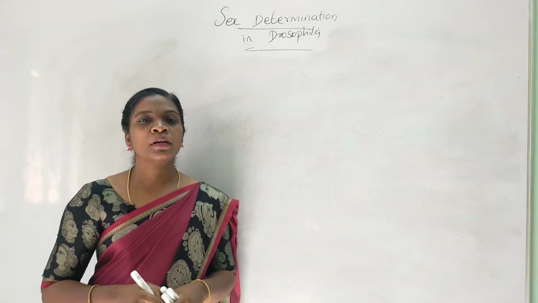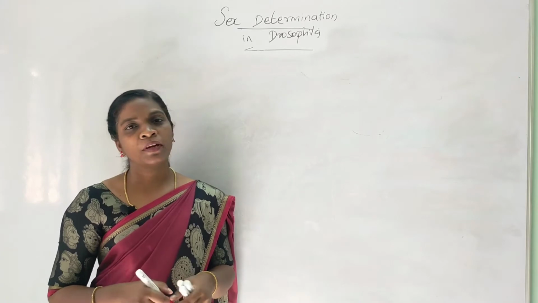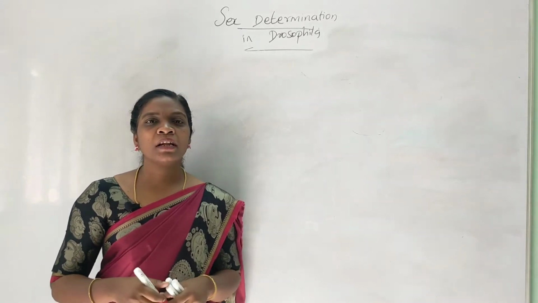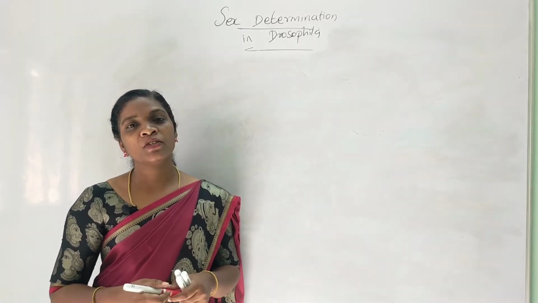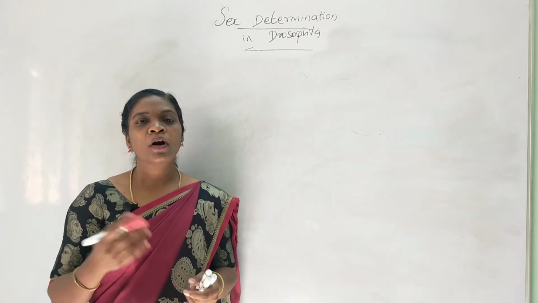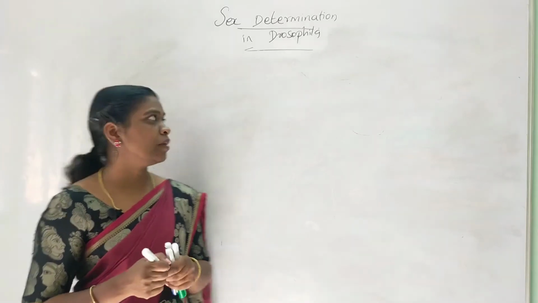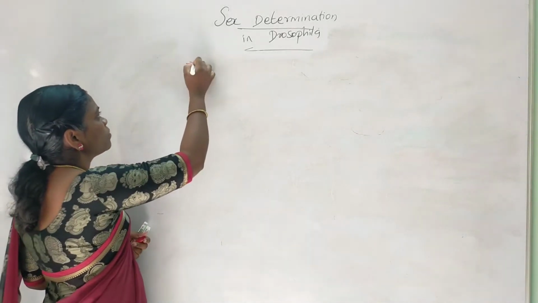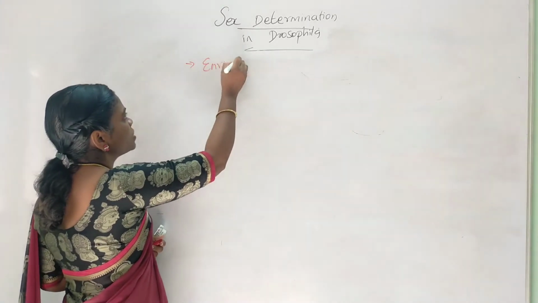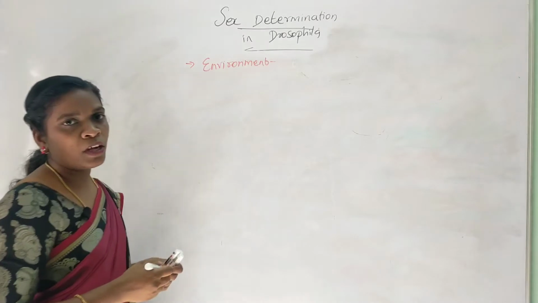Welcome to Catherine's tutorial. In this video, we'll learn about how sex is determined in Drosophila. But before getting into this, there are three more kinds of sex determination: based on environment, based on temperature, and also based on non-allosomal substances. Okay, we'll see them one by one. The first type we are going to learn is environmental sex determination, where the environment decides the sex of the organism.